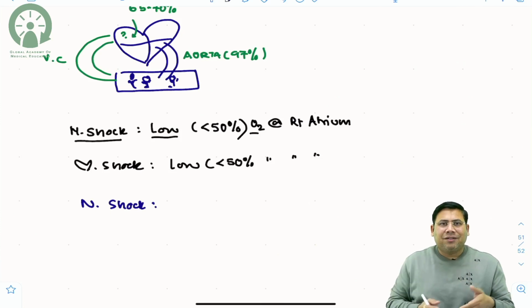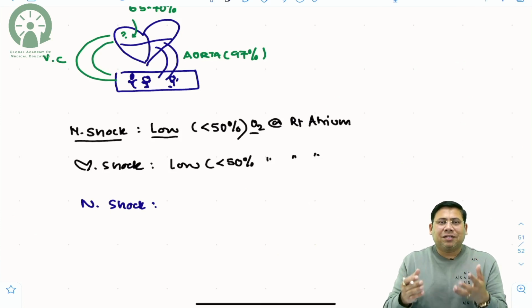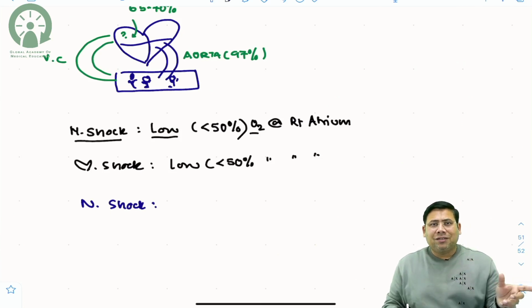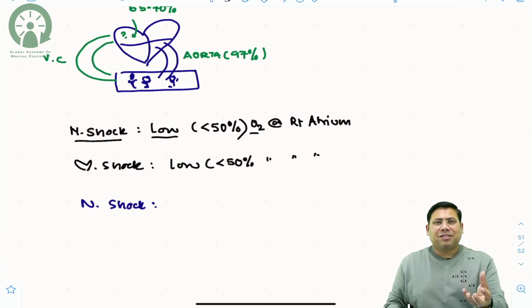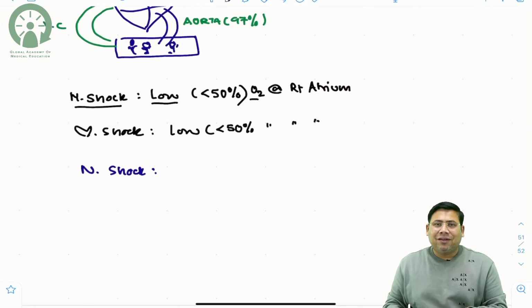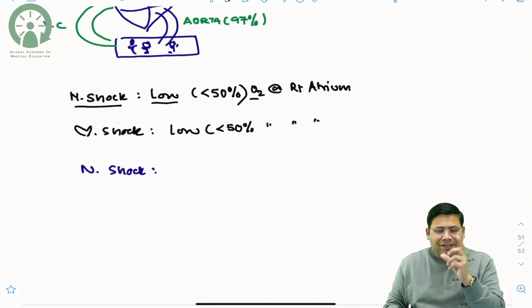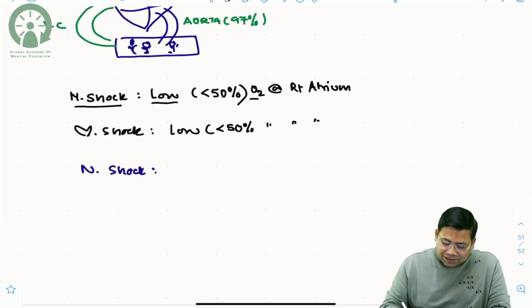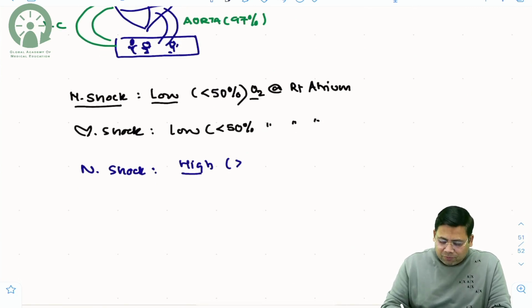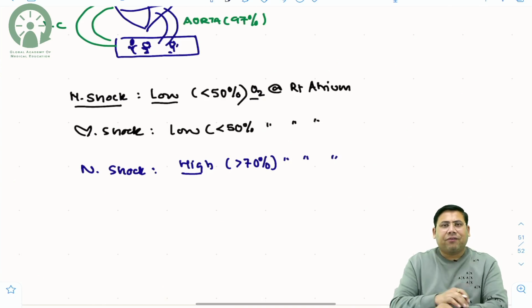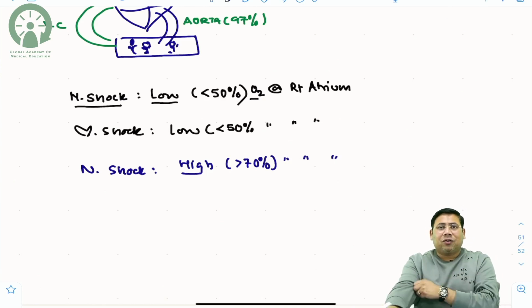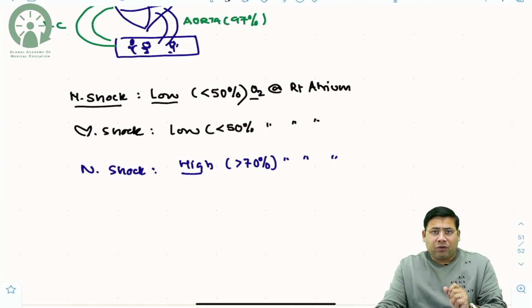So when the blood is returned back to the heart, it is basically having a high oxygen. Remember, low oxygen levels indicates more extraction. High oxygen level indicates lesser than the usual extraction, and this is why both of them are suspicious. So a level more than 70% of oxygen saturation at the level of right atrium basically indicates a state of ongoing neurogenic shock.